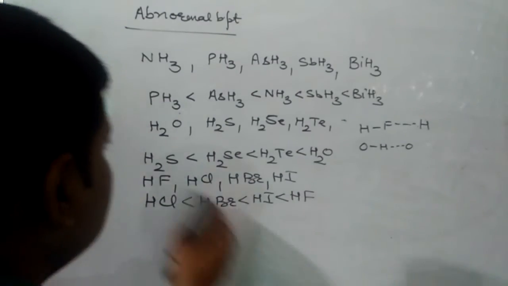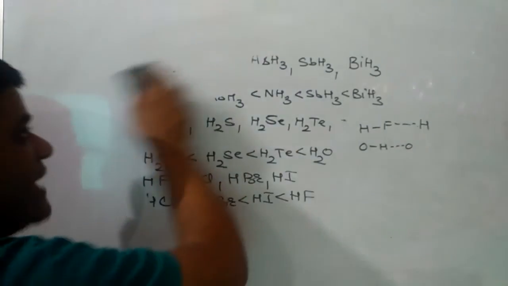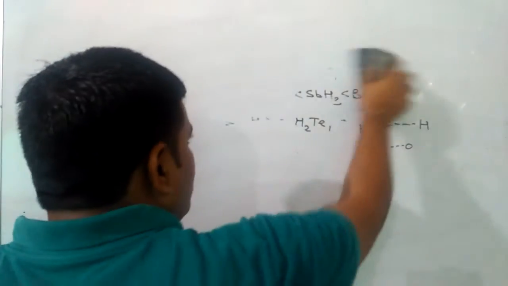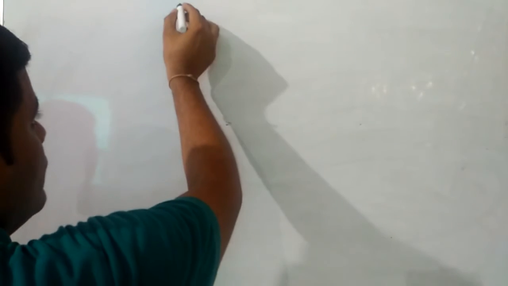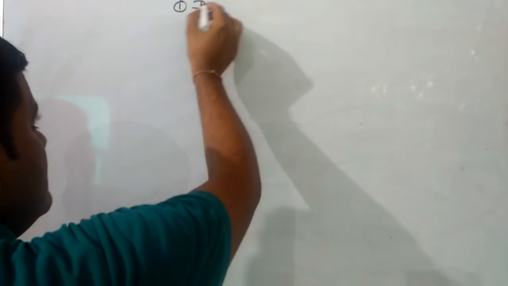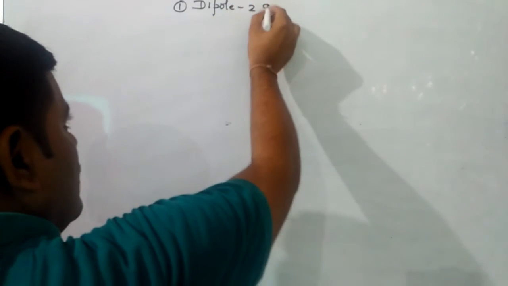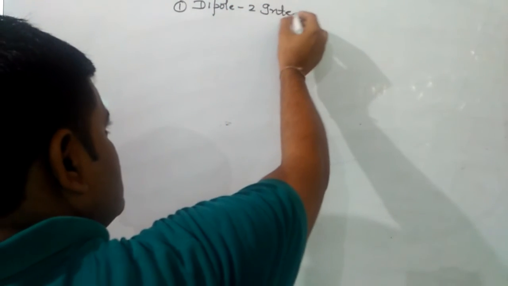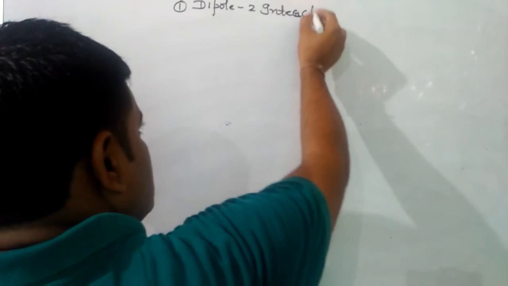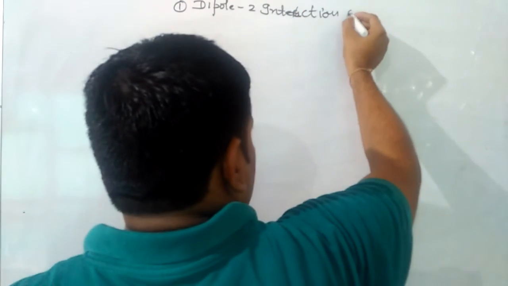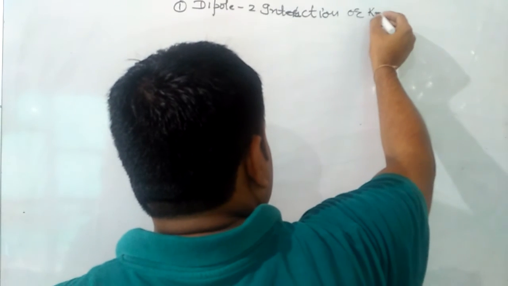The first type is dipole-dipole interaction or Keesom force.